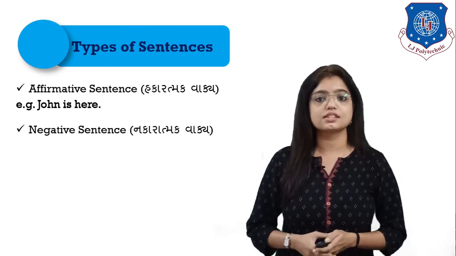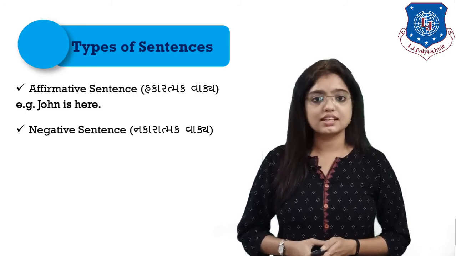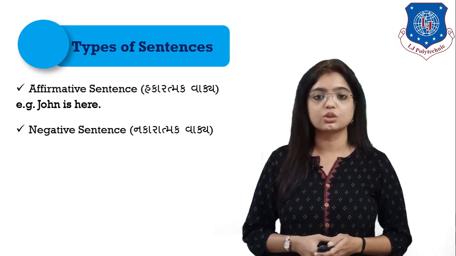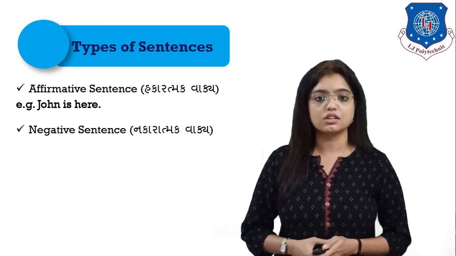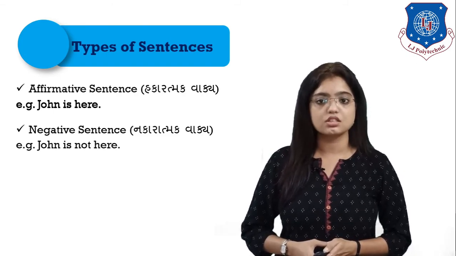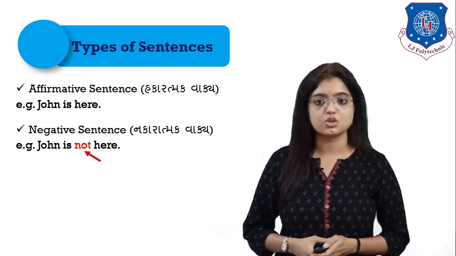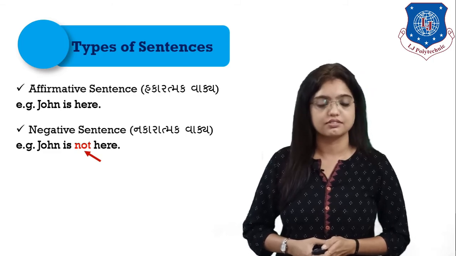The next one is negative sentence. Those sentences which have words like no, not in it are called negative sentences. Example, John is not here. The word not over here shows that the sentence is negative.